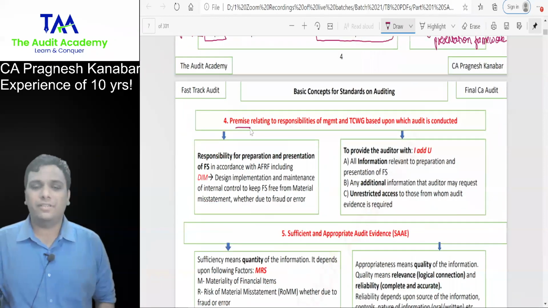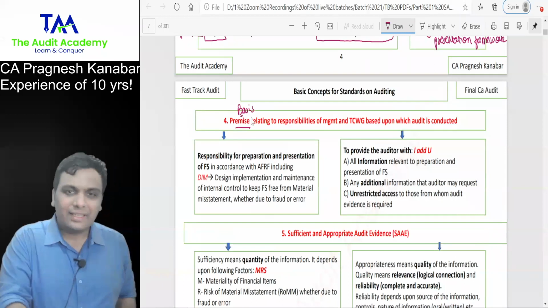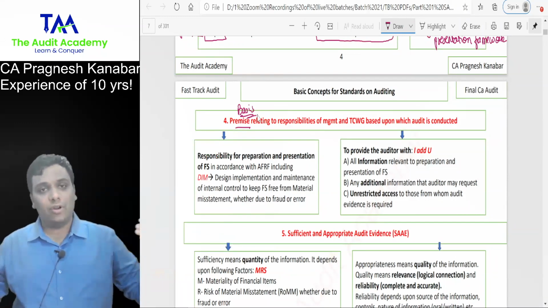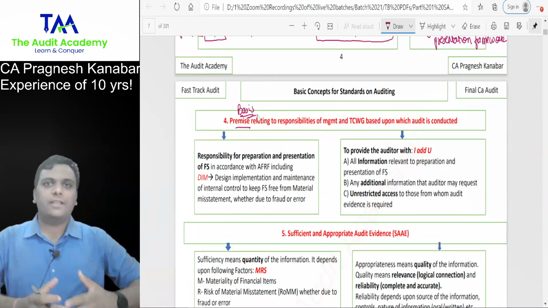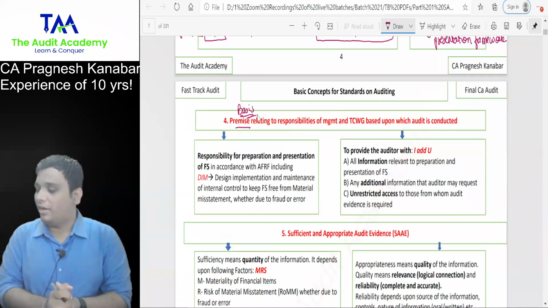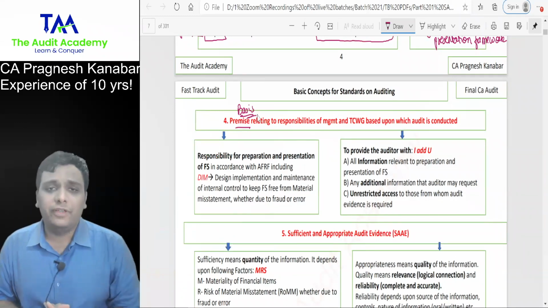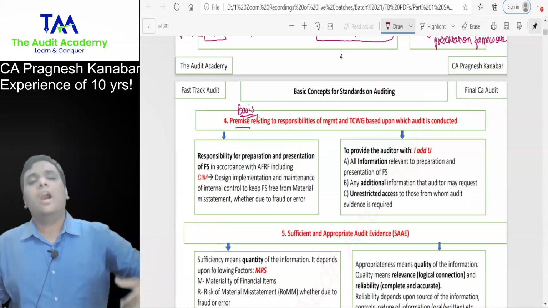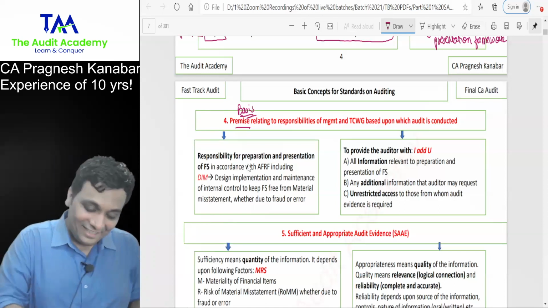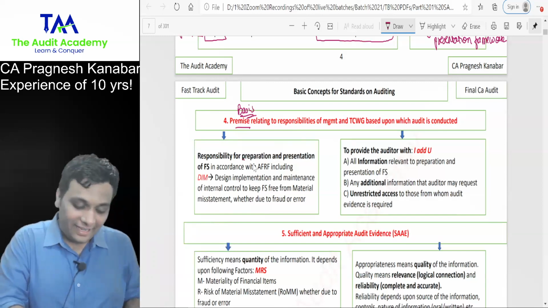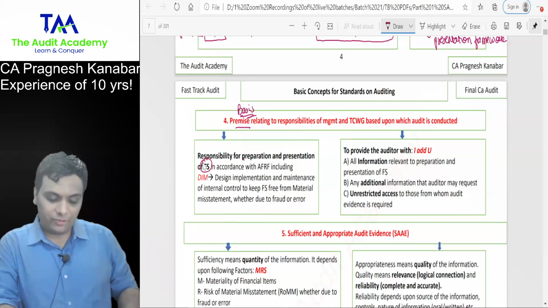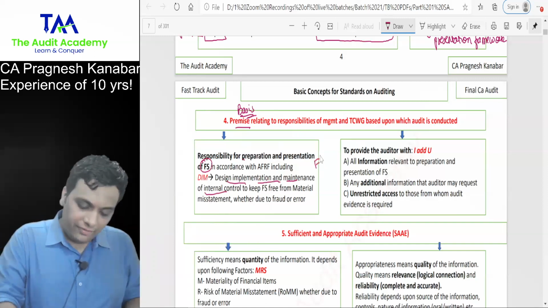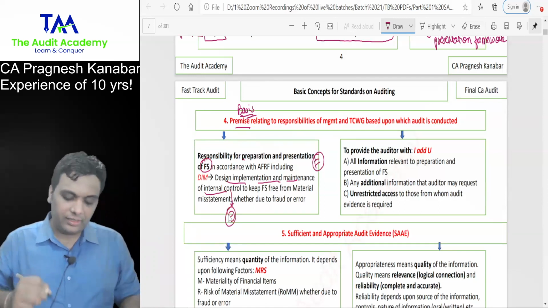Premise relating to responsibilities of management. Premise means the basic points, the basis, the base, relating to responsibilities of management and those charged with governance, based upon which the audit is conducted. Preparation and presentation of financial statements is the responsibility of management. Design, implementation and maintenance of internal control is also the responsibility of management. Providing information to the auditor is also the responsibility of management. So F for financial statements, I for internal control.